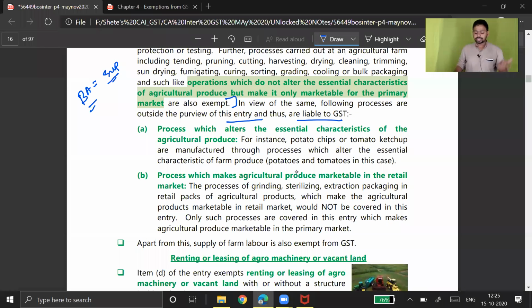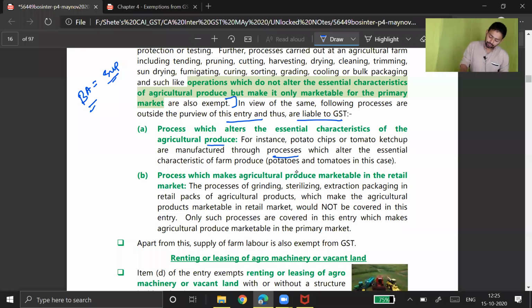Processes which alter the essential characteristics of the agriculture produce. This I have already told you. For instance, potato chips you make out of potato, so making potato chips will become taxable. Tomato ketchup out of tomato will be taxable. Manufactured through processes which alter the essential characteristics of a farm produce, therefore it will remain taxable.